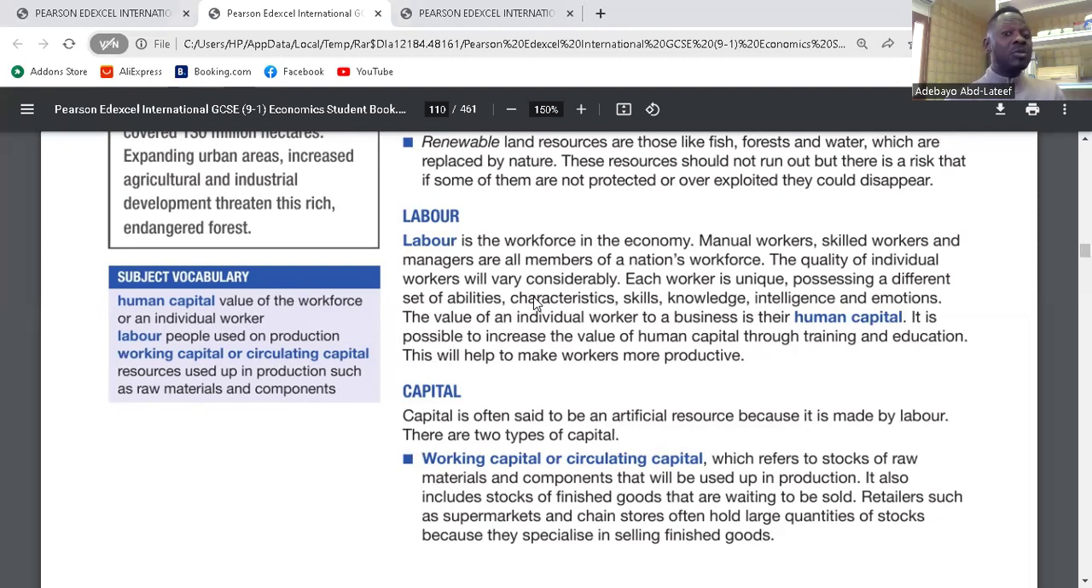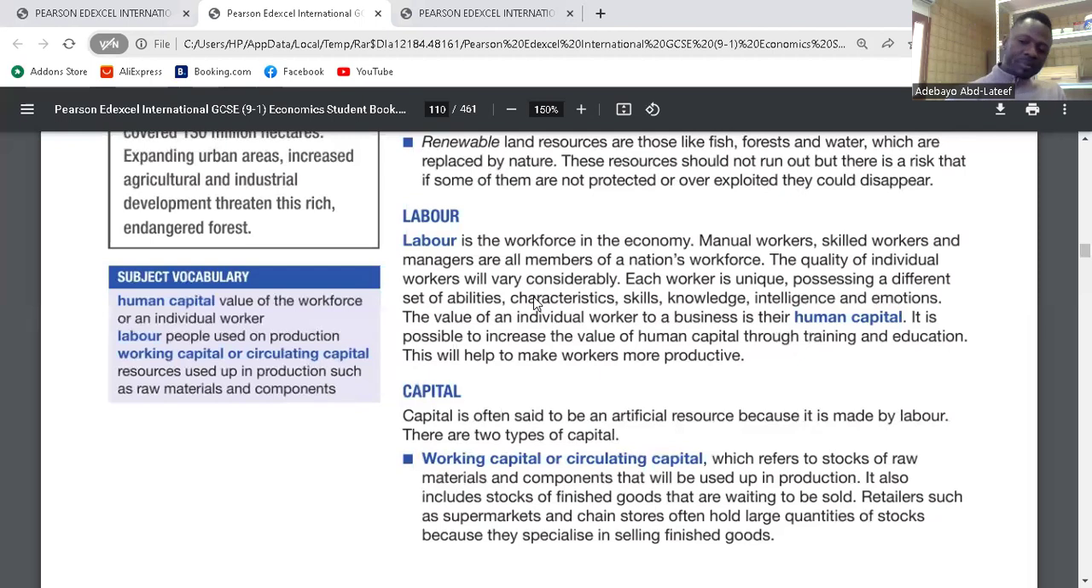The quality of individual workers will vary considerably. Each worker is unique, possessing a different set of abilities, characteristics, skills, knowledge, intelligence, and emotions. The value of an individual worker to a business is their human capital. It is possible to increase the value of human capital through training and education. This will help to make workers more productive.